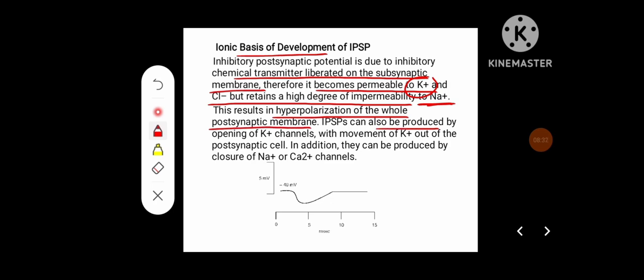IPSPs can also be produced by opening of potassium channels with the movement of potassium out of the postsynaptic cell. In addition, they can also be produced by closure of sodium and calcium channels. This is a diagram showing the IPSP, that is inhibitory postsynaptic potential, where sometimes the membrane potential can reduce from -40 to -50.